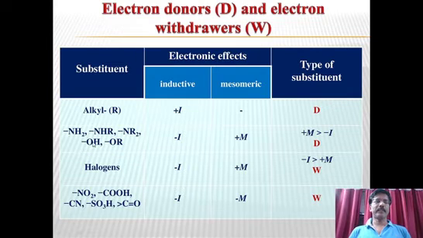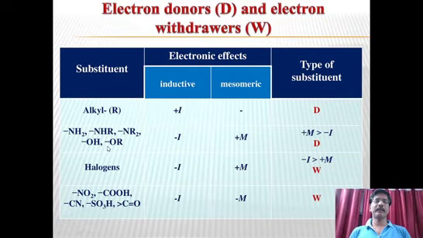Now, NH2, NHR, NR2, OH, OR, they all are the same. First, when compared in terms of inductive effect, they are minus I. Why minus I? Because nitrogen and oxygen are more electronegative than carbon. Therefore, they exhibit minus I, and the sigma electrons are attracted towards them. But when coming to mesomeric nature, they exhibit plus mesomeric effect.